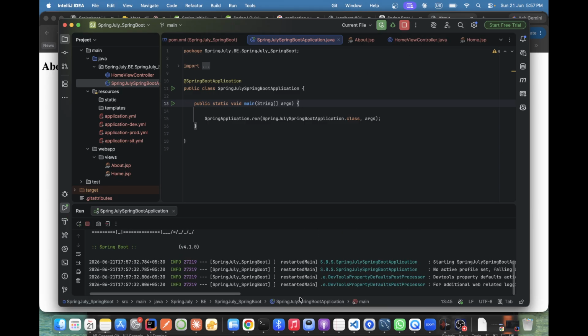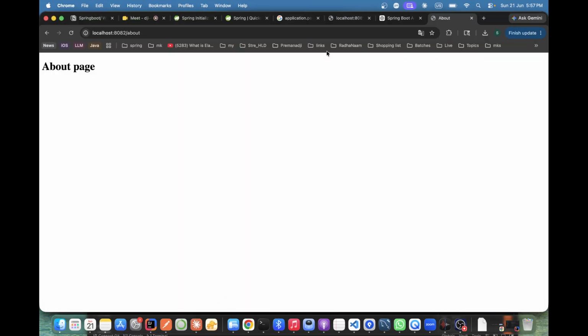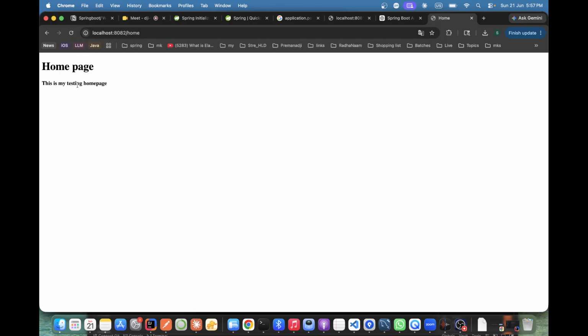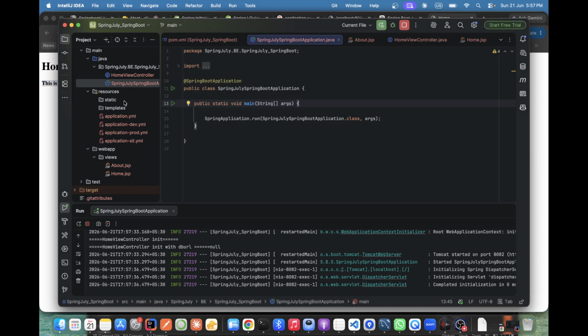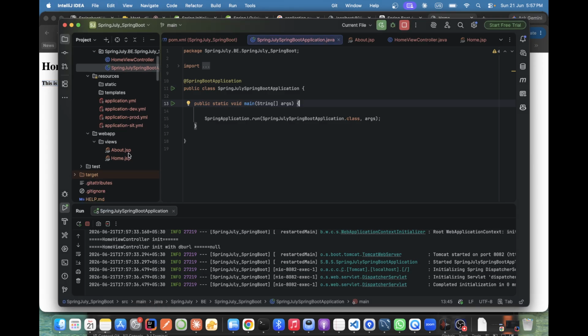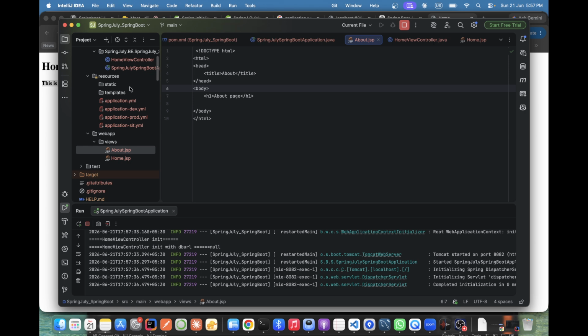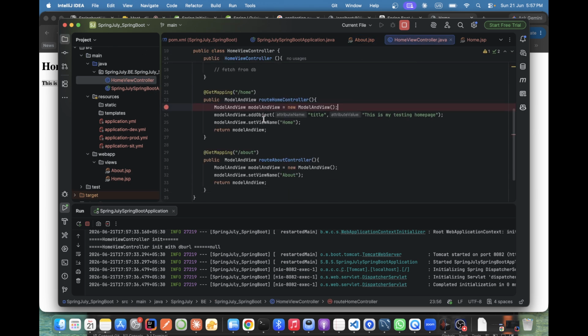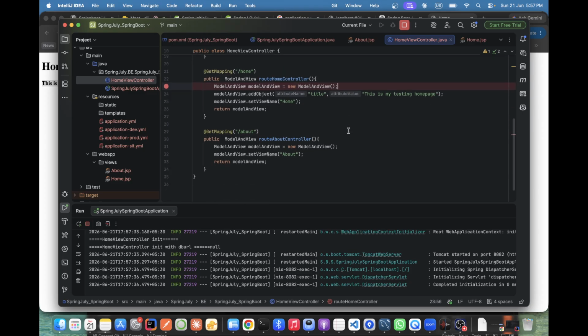Let's run it, our home screen, to see. About is okay, home, coming. Yeah. So now you can show anything. Suppose, it's up to you. See. Yeah, we can show any paragraph also. Not paragraph. You can show the real stuff as well.